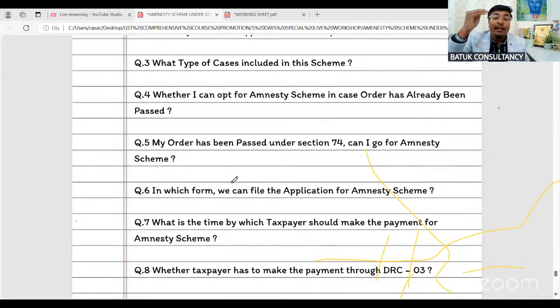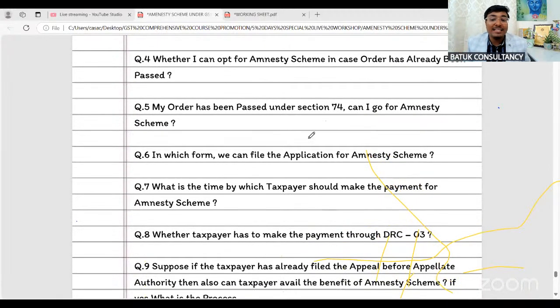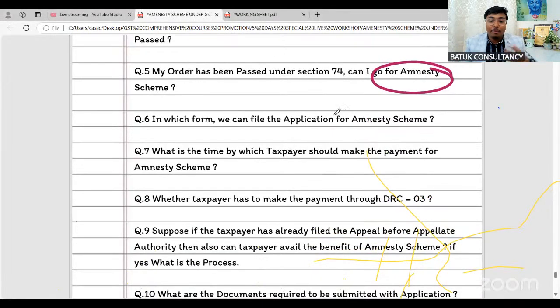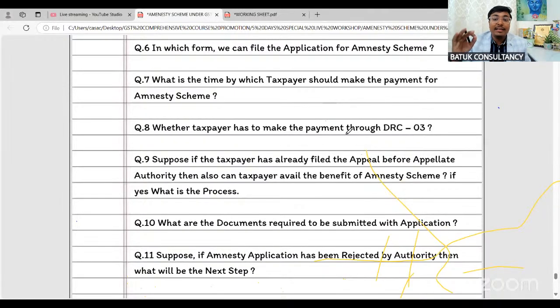Yes, you can file the amnesty scheme. SPL 02 is here. My order has been passed under section 74. Can I go for the amnesty scheme? Yes, definitely you can go for the amnesty scheme. In which form can we file the application for the amnesty scheme? SPL 01, SPL 02. What is the time by which the taxpayer should make the payment? 31st March 2025. Whether the taxpayer has to make the payment through DRC 03: pay from the liability register. But if you have already made the payment through DRC 03, in that case DRC 03A is here.